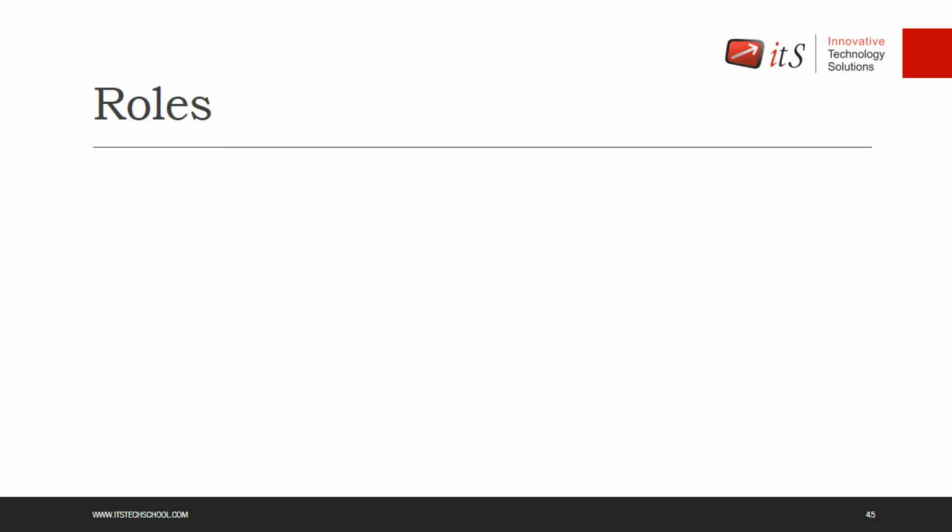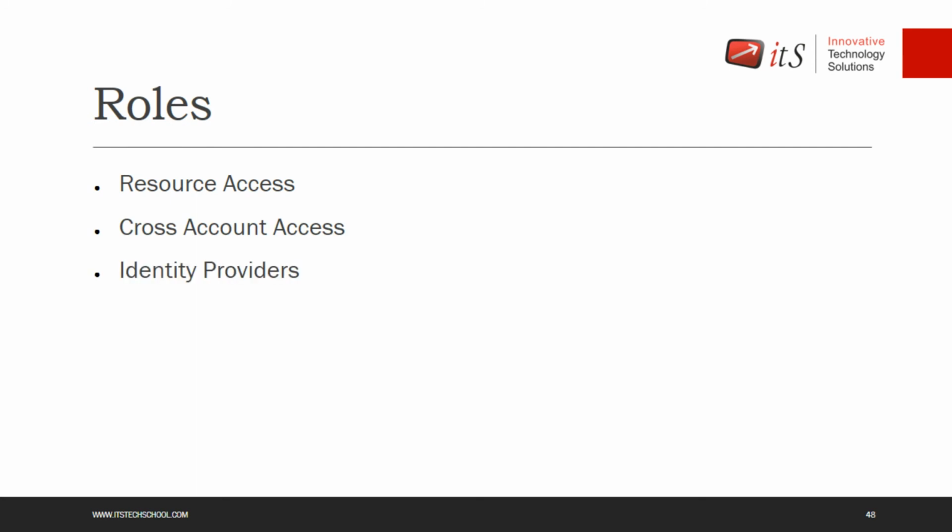Next thing is a role. Now, a role can be used for these four kinds of things: resource access, cross account access, identity providers, and single sign-on. It can be used for the four mechanisms. The first is resource access.